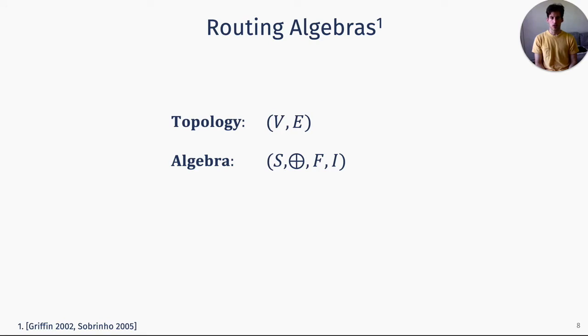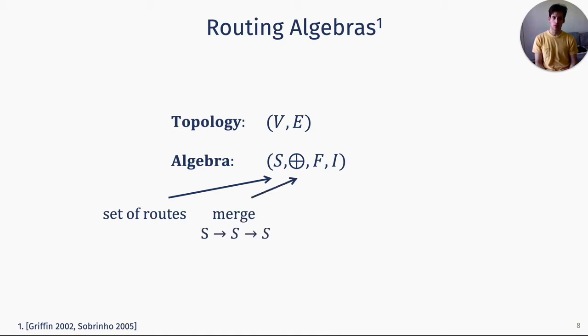The answer to that question is to build more abstractions. At a very high level, a distributed routing system can be described by a routing algebra, which consists of a topology, a set of nodes and edges between them, and an algebra, which consists of a set of routes. This is the information that the distributed system computes. A merge function, which describes how routers combine routing information from two different neighbors. A transfer function that describes how a route is transformed as it traverses each edge on the network. And finally, an initialization function that provides the initial routes announced by each node.